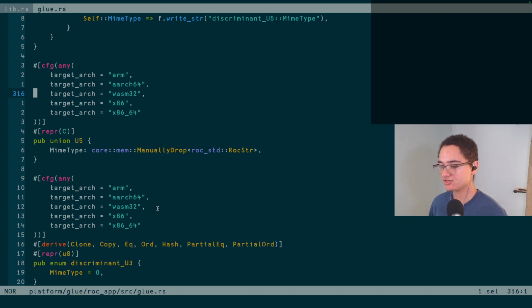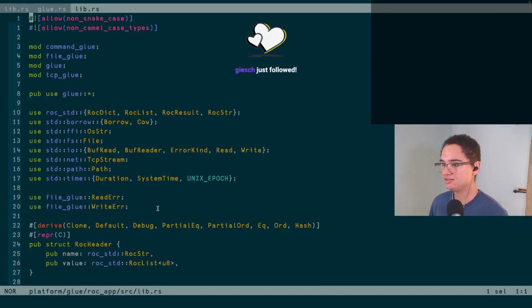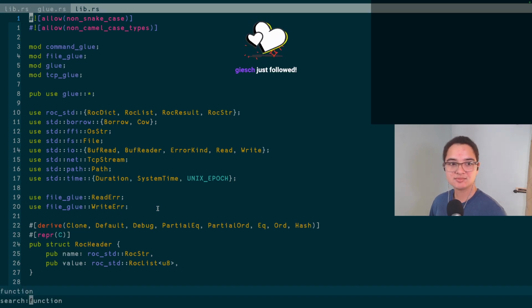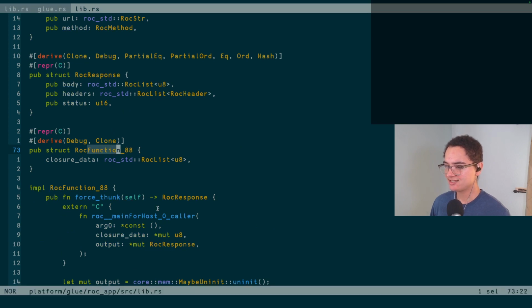Why is nothing called function? Oh, it's because it's in a different file. Roc app lib.rs. Oh, thank you for the follow. But so we have function 88 here, which is just an arbitrary function. It is a closure, essentially, that Roc is returning.